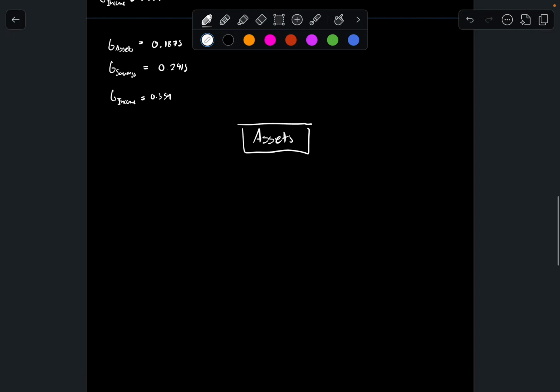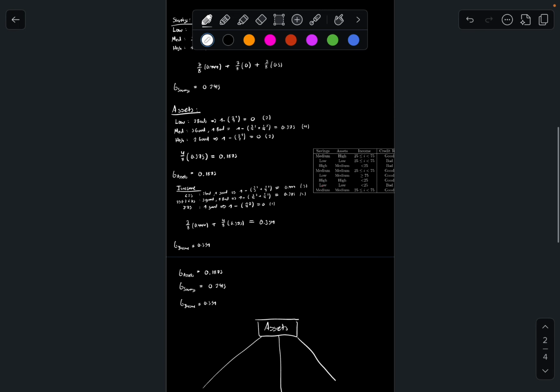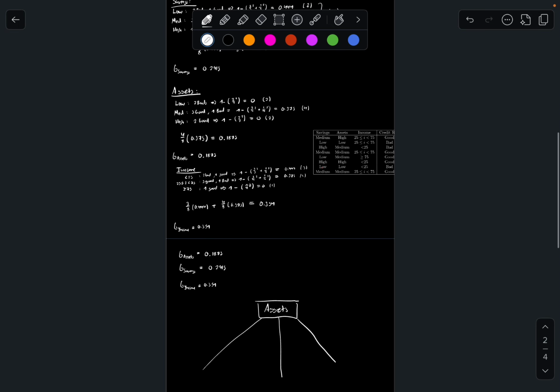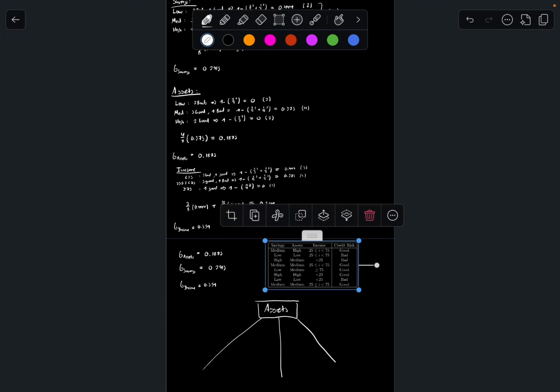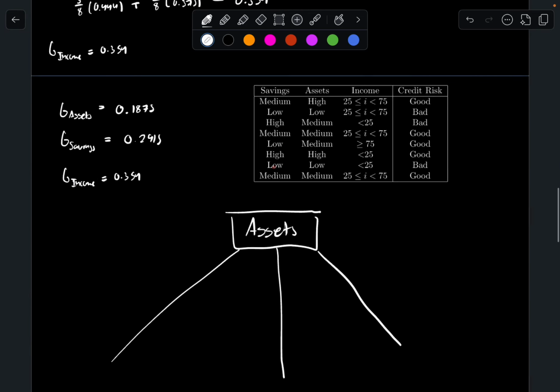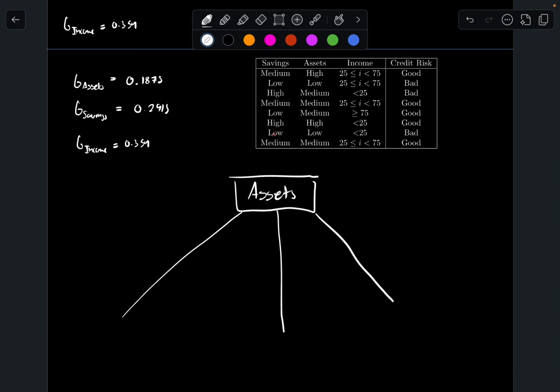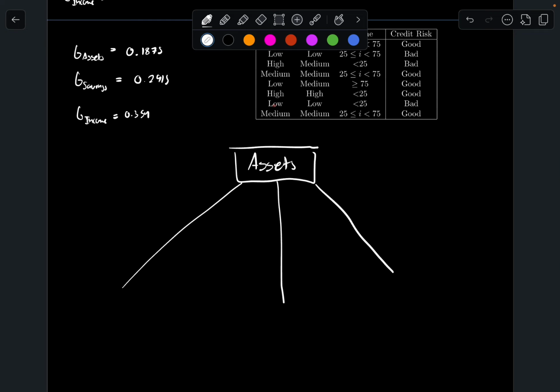Okay, so we do the assets. In this assets, what we want to do is take these guys, and we check which ones are medium and which ones are not.